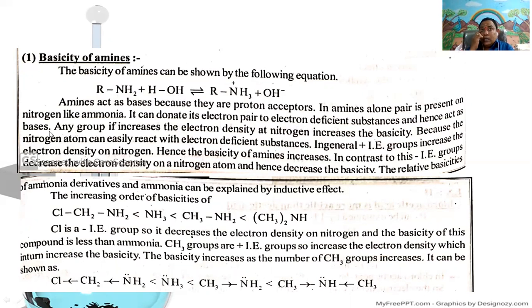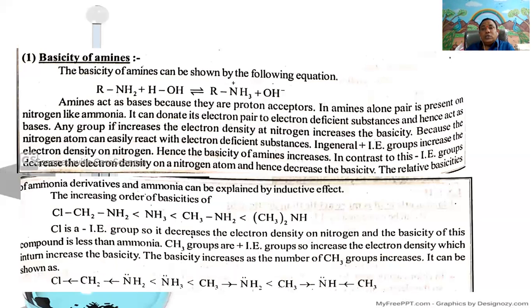Why? In amines, due to the presence of lone pair electrons on the heteroatom nitrogen, it can easily accept a proton.